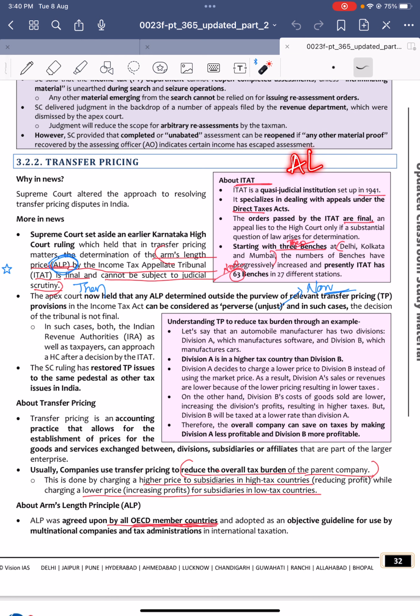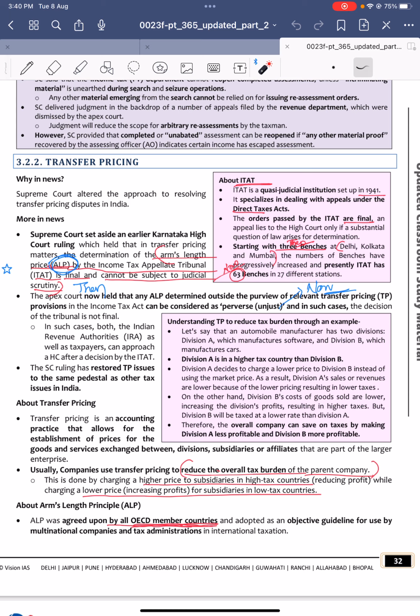Earlier it was like that, but now the court rules that it can also be considered unjust in some cases, and in those cases the Income Tax Appellate Tribunal's decision on that particular matter is not final.